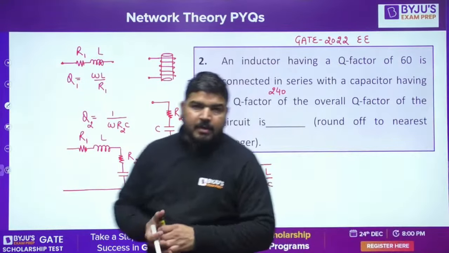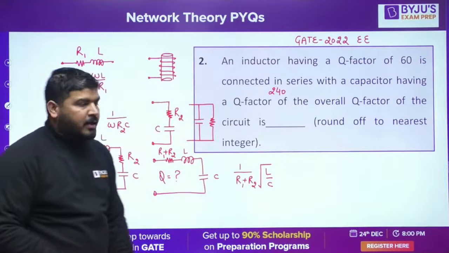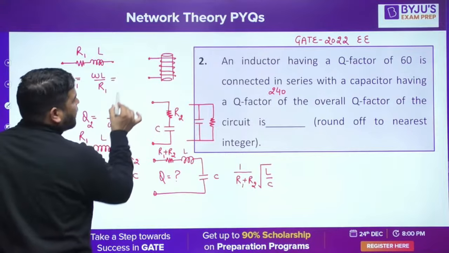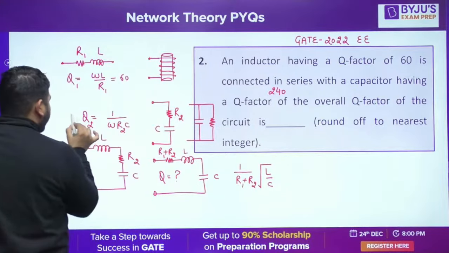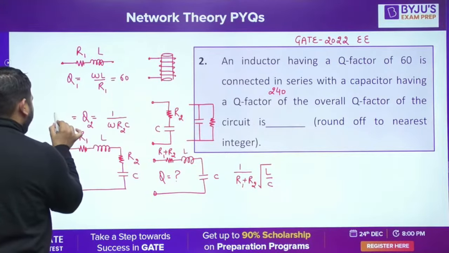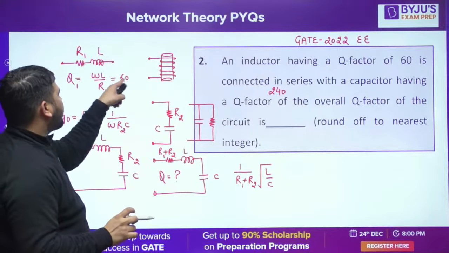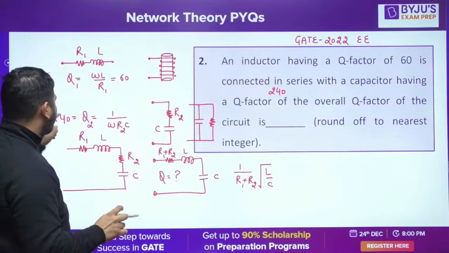This is the quality factor. Now I need to calculate it. How to calculate this quality factor? This Q1 is provided as 60 and this Q2 is provided as 240. Now from these two values, calculate R1 and R2.